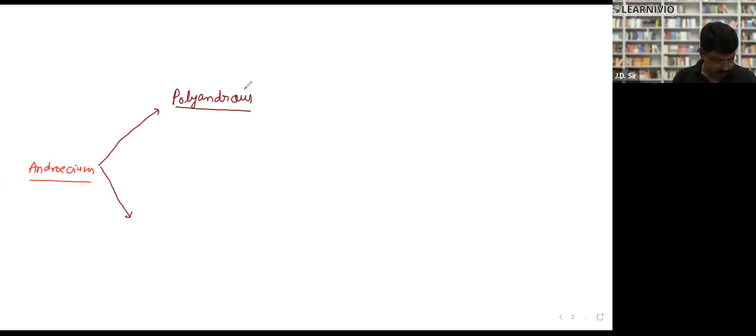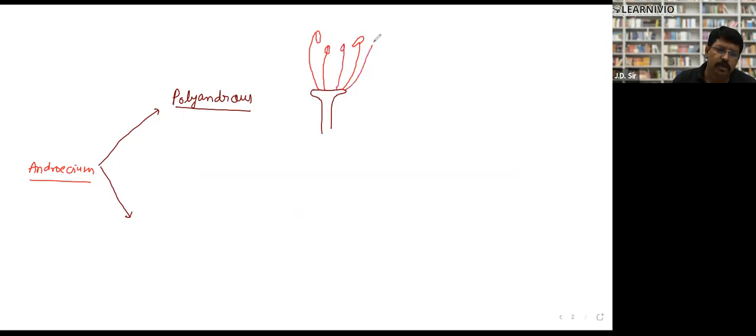So in polyandrous situation, look, suppose that this is the thalamus part, and you find that they have certain stamens. Suppose this is a flower which has 6 stamens, and the stamens are free, means the filament is free and the anther is free.